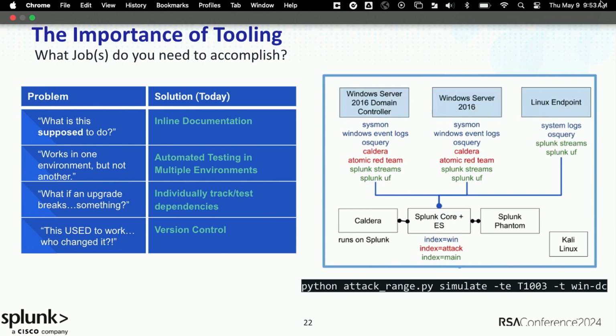In terms of choosing what I can and what I can't upgrade, well, if you have those different environments, you can atomically upgrade one version of one specific piece of software, see if something breaks, see if it doesn't break. And after you've done that testing, you have confidence that you could deploy that into production. And that's where I start to talk about one of our first tools that our team has built that's open source called Splunk Attack Range.